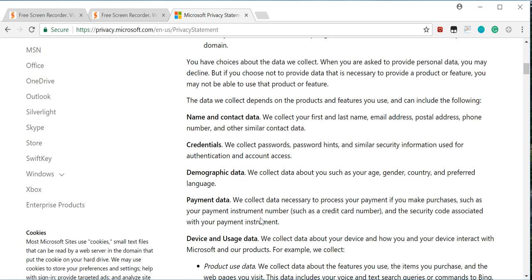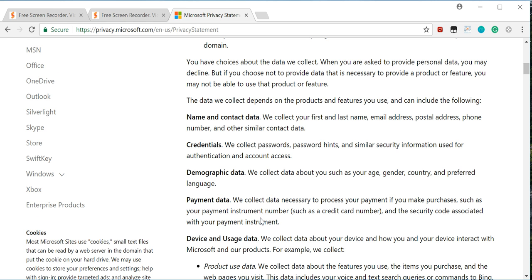You have choices about the data we collect. When you are asked to provide personal data, you may decline, but if you choose not to provide data that is necessary to provide a product or feature, you may not be able to use that product or feature. The data we collect depends on the products and features that you use. It can include the following: name and contact data. We will collect your first and last name, email address, postal address, phone number, and other similar contact data.